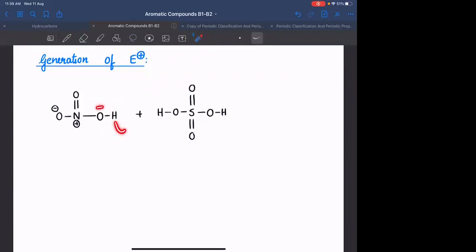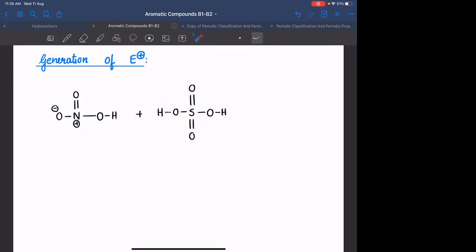If you remove H positive from here, you will get a negative charge here, and that negative charge is stabilized because of resonance on this oxygen. If H positive is removed from here, the negative charge will be stabilized because of resonance on these two oxygens.